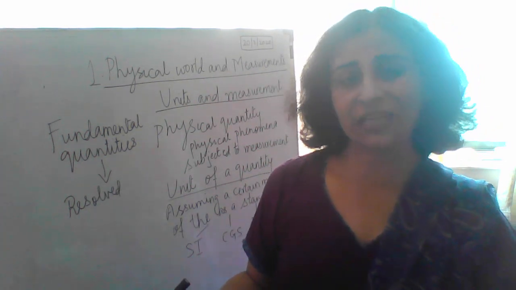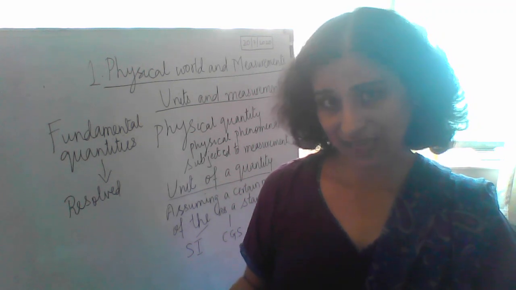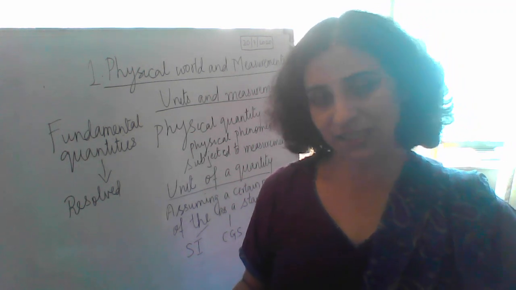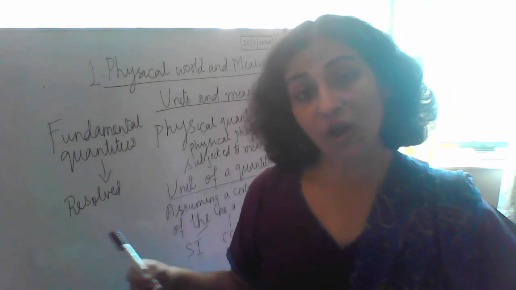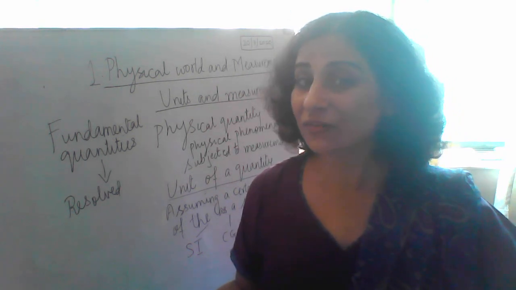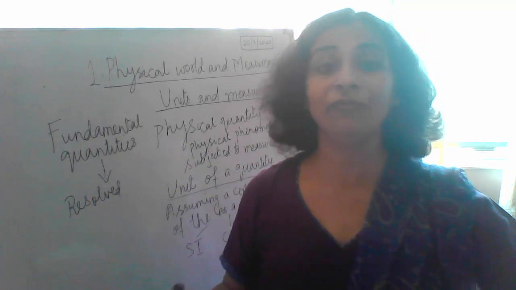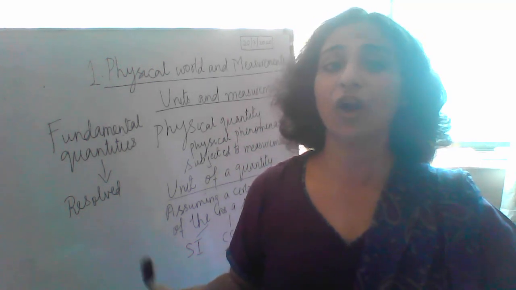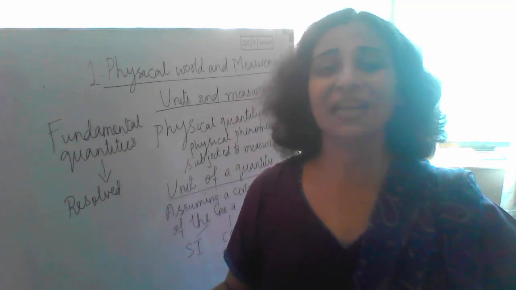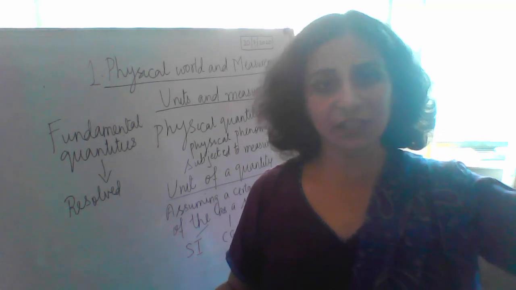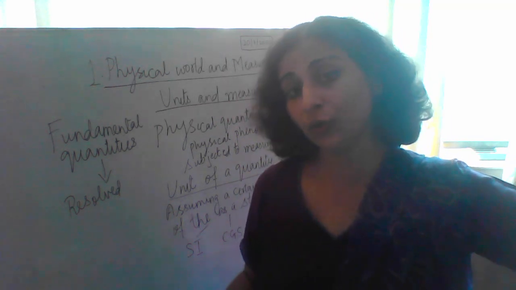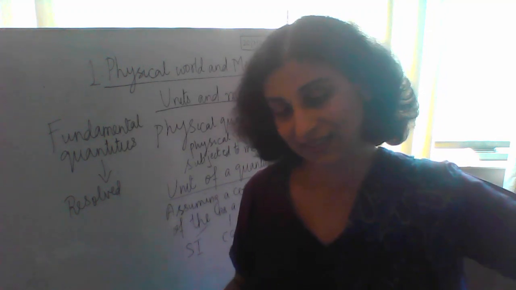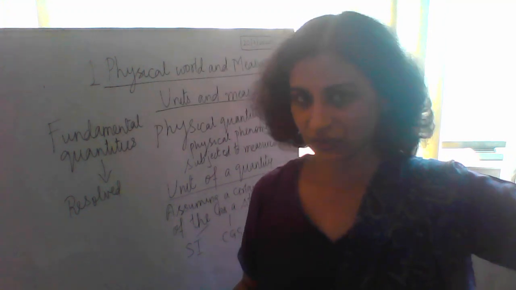No. But can I resolve speed? Yes. Speed is the distance traveled divided by the time taken. So I can resolve it further, but I cannot resolve mass. I cannot resolve length. I cannot resolve time. They are the very basics from which I build up other units, which are also known as derived quantities, or derived units in case of units.